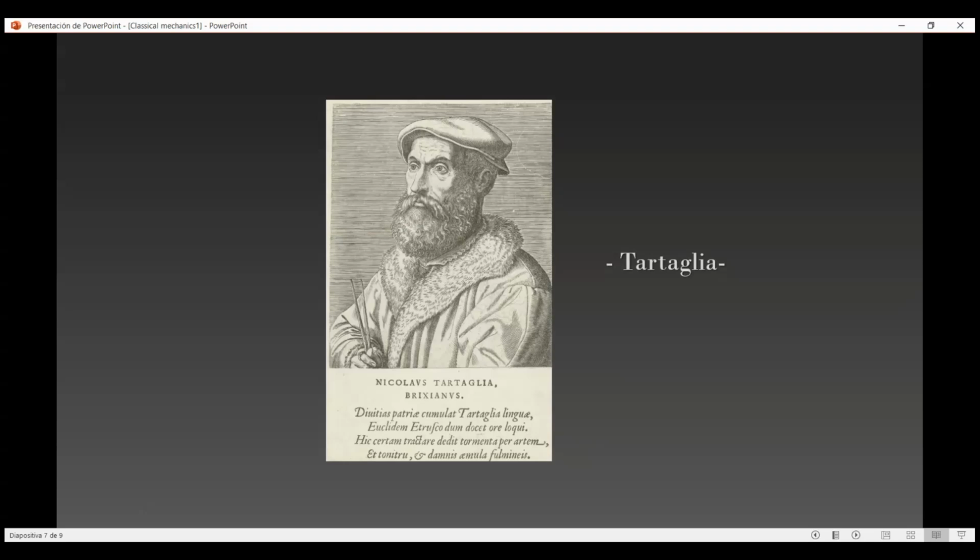So Tartaglia was an Italian mathematician and engineer, and in 1537 he described this. He performed several studies of ballistic trajectories and cannonballs, and he was then superseded by Galileo, another celebrity in physics and science.